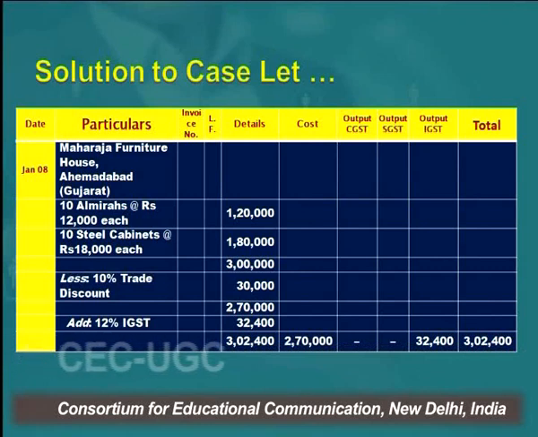So in total the transaction amount becomes 3,02,000. So 270 plus the taxes, 3,02,000 is the amount which we have written in the amount column, and 12% IGST is going to be written under the output IGST column, and it is there in front of you.